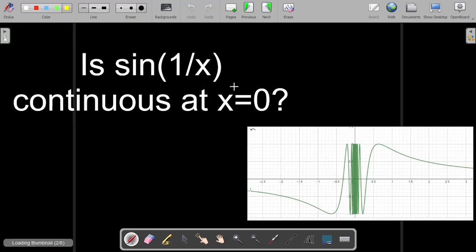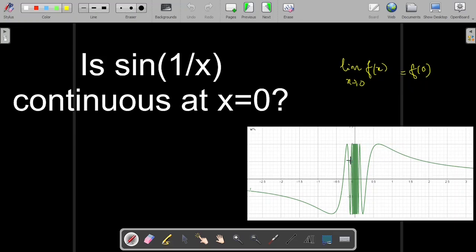Now the next question is, is sine of 1 by x continuous at x equal to 0? What about the continuity? It was not defined at x equal to 0. So the immediate result is, if it is not defined at that point, no question of continuity, because the algebraic definition of continuity requires the limit of f of x as x tends to 0 equal to f of 0. Now we know that the function is not defined at x equal to 0, hence no question of continuity at x equal to 0. So graphically, a continuous graph means you can draw the graph of that function without lifting the pen.